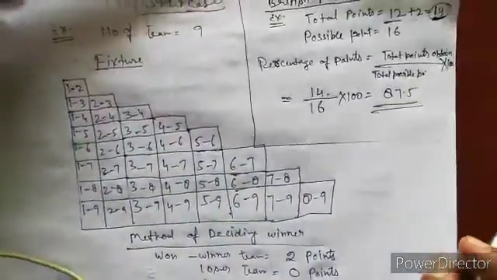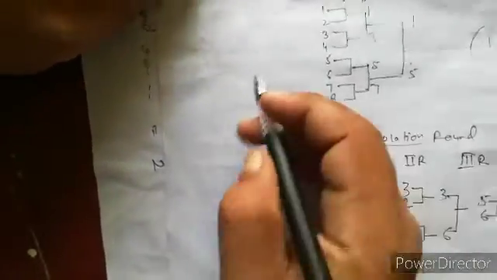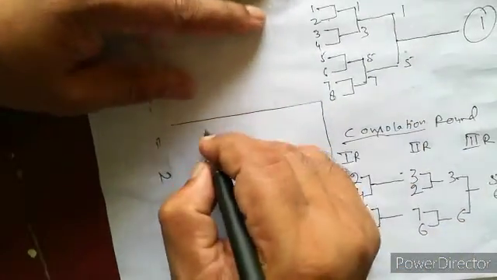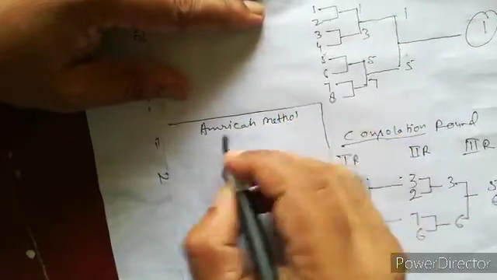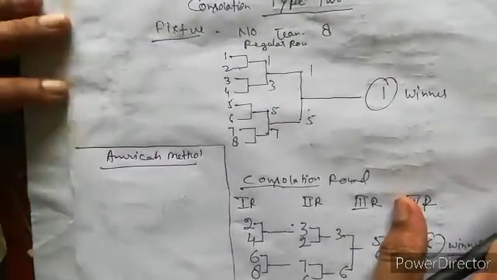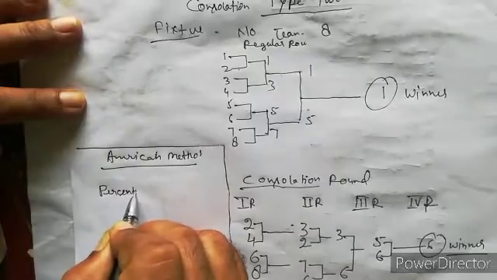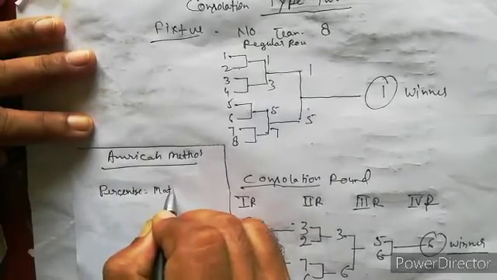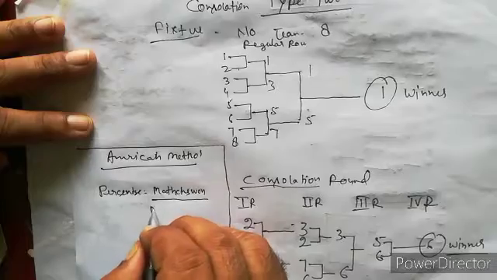Another method is the American method. In this method, for the percentage, take the number of matches won by a team and matches played.